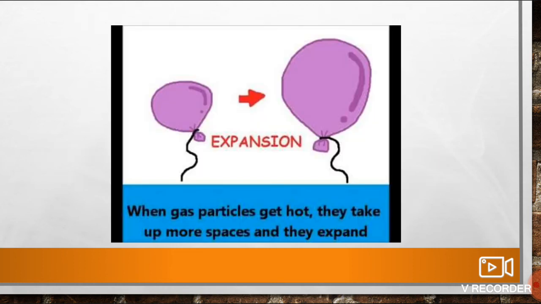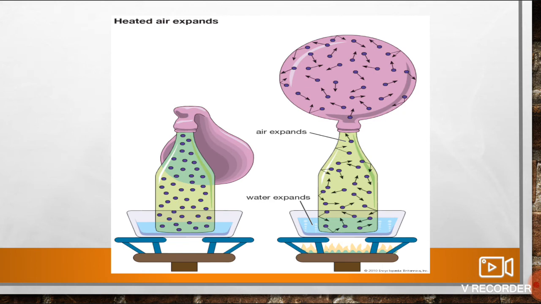So here if you see expansion, whenever the particles get hot, they take more space and they expand. So upon being hot, it increases. That's why you can see the balloon is increasing in size. Here we can see more: heated air expands. Here we are using water, here it is cold water, and the upper side of this bottle is covered with a balloon.